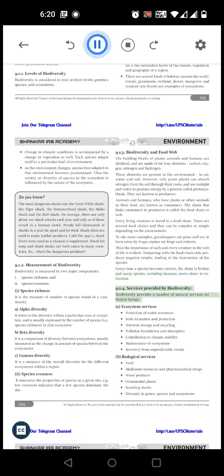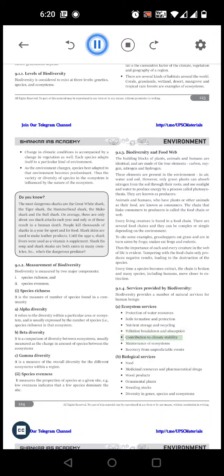9.1.4 Services provided by biodiversity. Biodiversity provides a number of natural services for human beings. Ecosystem services: protection of water resources, soil formation and protection, nutrient storage and recycling, pollution breakdown and absorption, contribution to